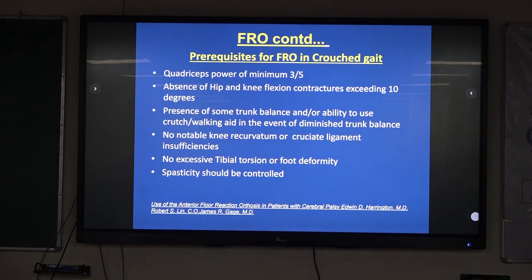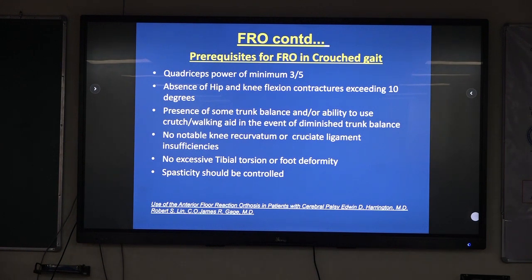So coming to prerequisites for FRO to be used in crouch gait, you have to have quadriceps power of minimum 3/5. Hamstring and quadriceps get balanced at that point. Absence of hip and knee flexion contracture exceeding 10 degrees, presence of some trunk balance and ability to use any walking aid. No notable knee recurvatum or cruciate ligament insufficiencies, no excessive tibial torsion or foot deformity. The spasticity should be controlled.